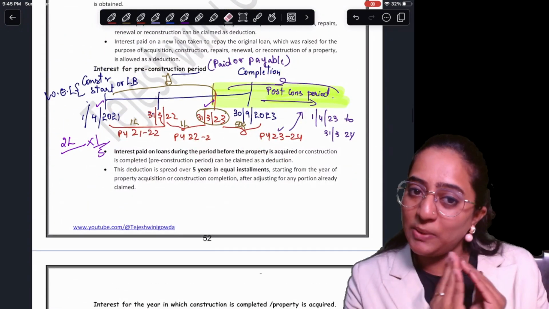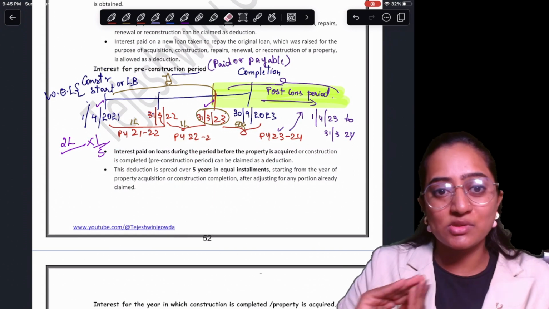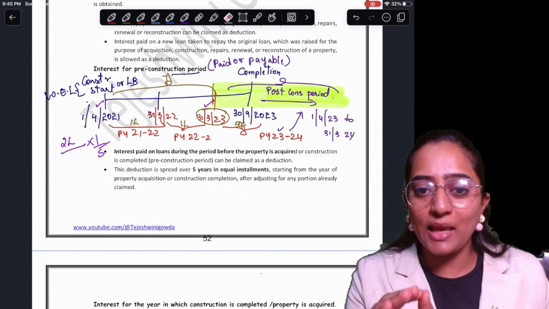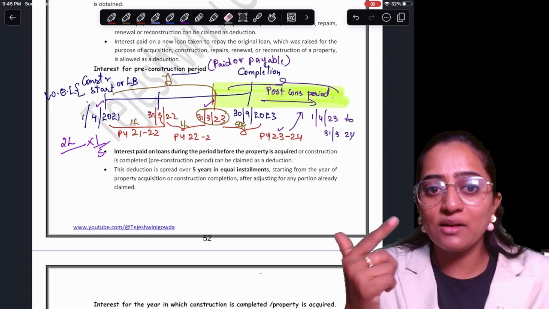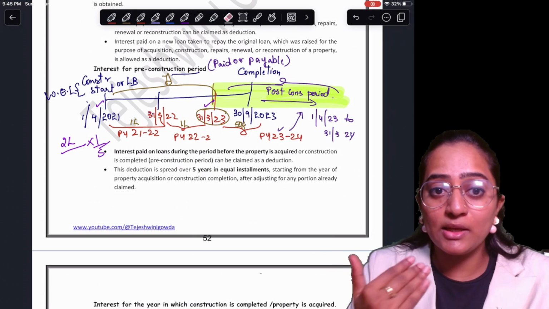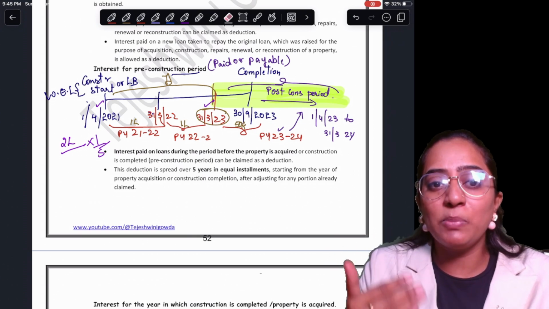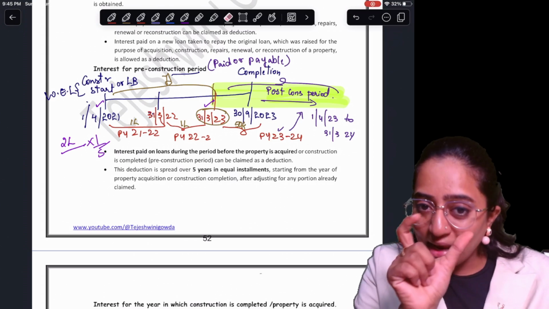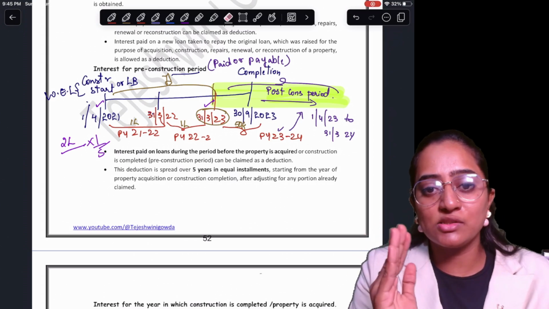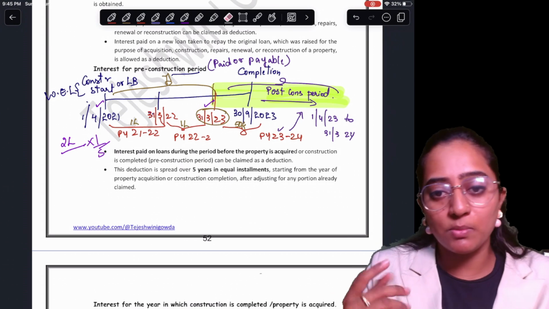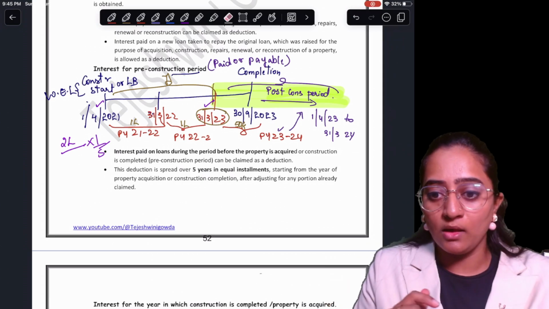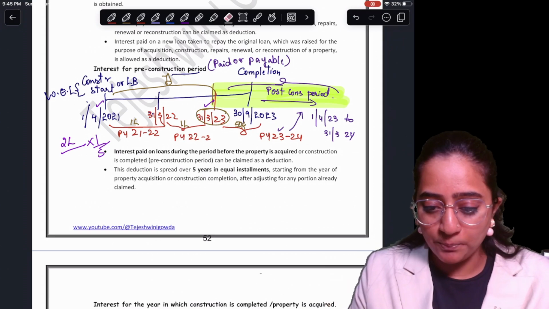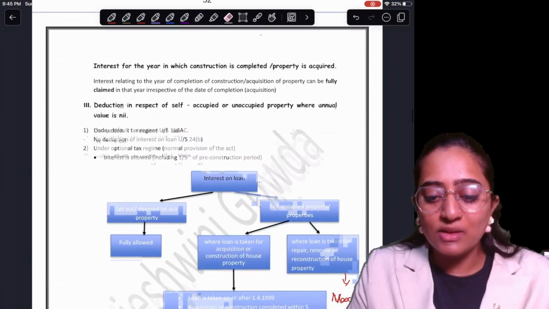So now this is the pre-construction period. When it comes to your post-construction period, whatever you're paying as interest, paid or payable in that respective PY starting from the completion of your property, the entire year's interest will be allowed as deduction in the same year, paid or payable. It is not mandatory that it be paid. Clear? So this is about the interest.